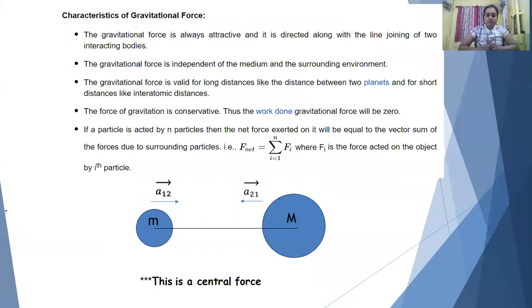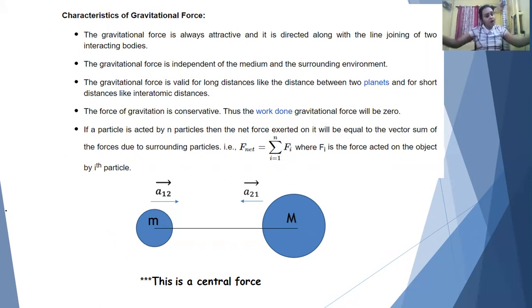Along with that, I will mention some points you have to remember for competitive exams. First, in this system, F12 equals minus F21. That means if you take the sum F12 plus F21, it gives 0, so the net force on the system will be 0.